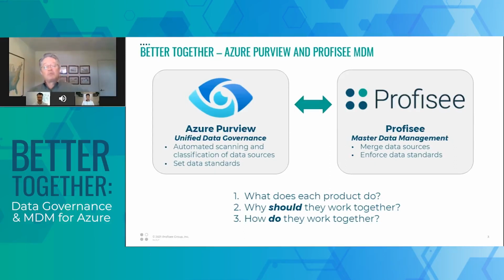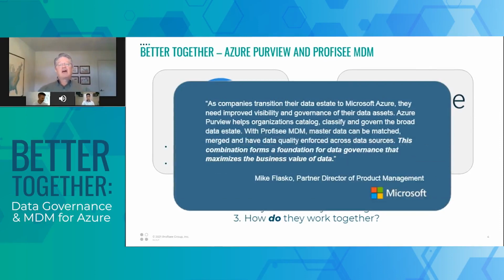Before we get into all of that, like I said, this has been a joint development that's been non-trivial, and it's lasted over quite some period, really inspired a lot by Mike Flasco, the Partner Director of Product Management for Microsoft, who's quoted here, who also happens to be Gaurav's boss. The way he puts it, as companies transition their data estate to Azure, they need improved visibility and governance of their data assets.